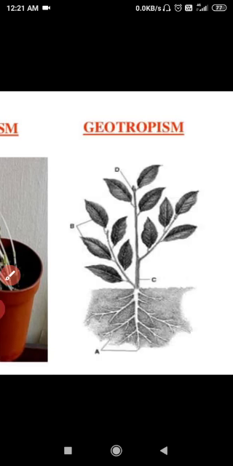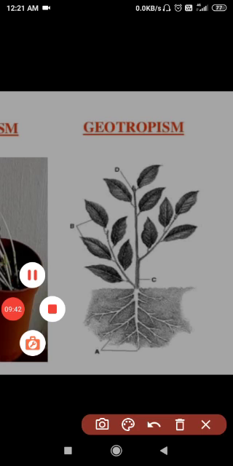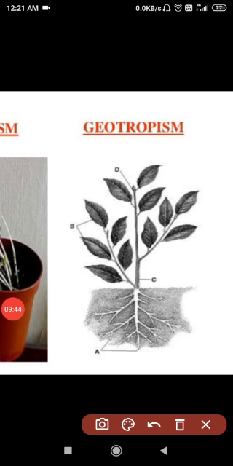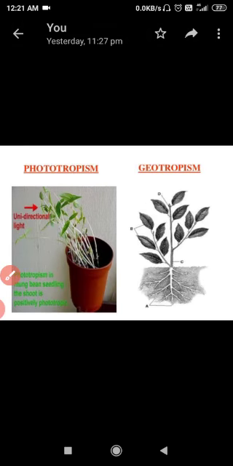Now just come to the next, geotropism. In geotropism, we discussed positive and negative. Here the shoot is showing negative geotropism, whereas the root is showing positive geotropism. Okay, now come to the next slide.